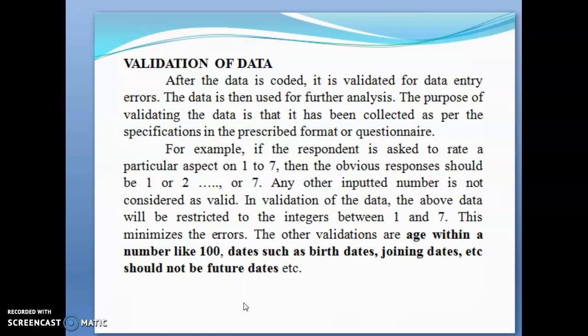So in the case of validation of data, the above data will be restricted to the integers between 1 and 7. This minimizes the errors. Other validations are age within a limit like 100, and dates such as date of birth, joining dates, etc. Data validation is a method of checking the accuracy and quality of the data.